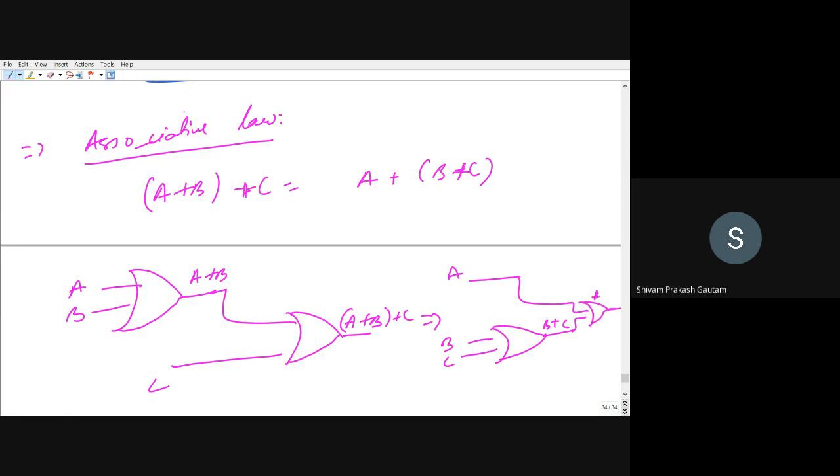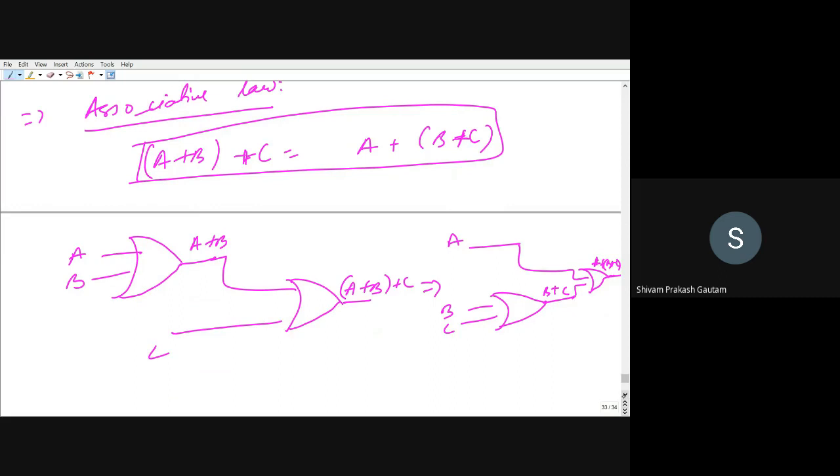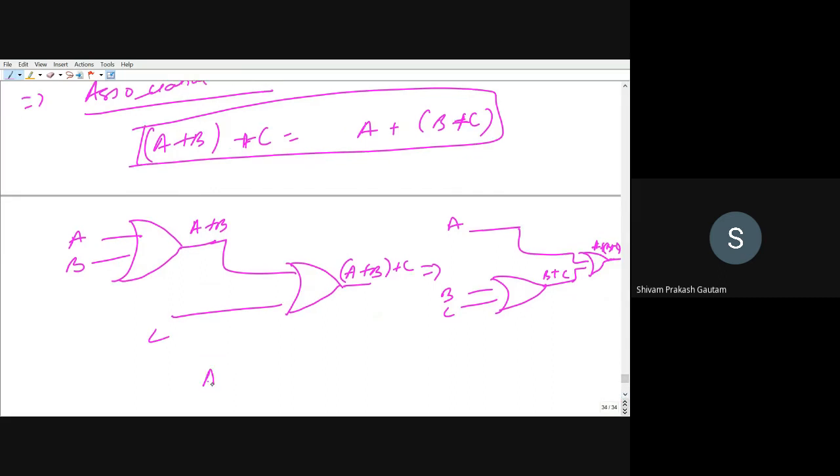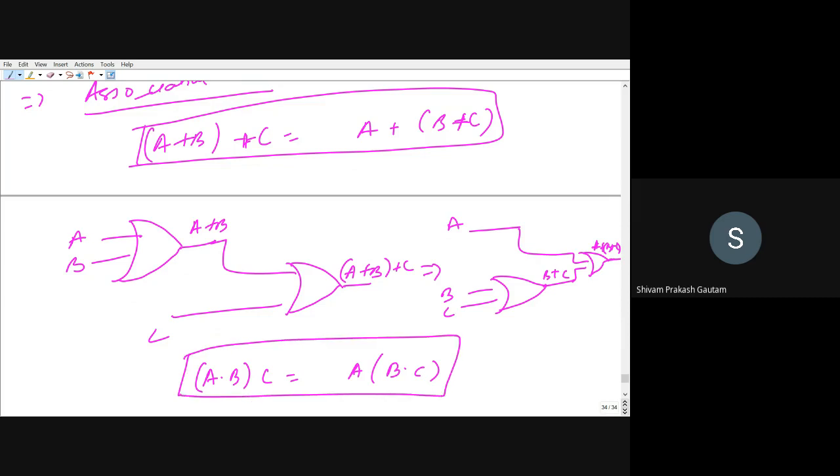So this will be equal to A plus B plus C in bracket, right? This is the associative law. Similarly, we can have it in multiplication as well. So A dot B into C will be equal to A B dot C. This is the associative law. Okay.